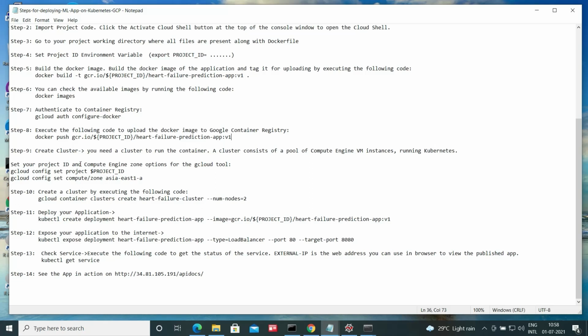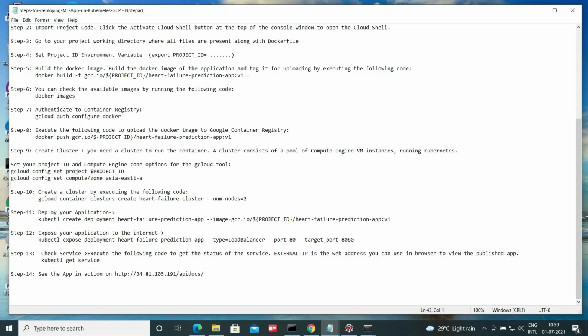So the next step is creating the cluster, because our aim is to create a cluster on the Google Cloud Platform to run the container, and Kubernetes will help with the container management. A cluster consists of a pool of Compute Engine VM instances running Kubernetes.